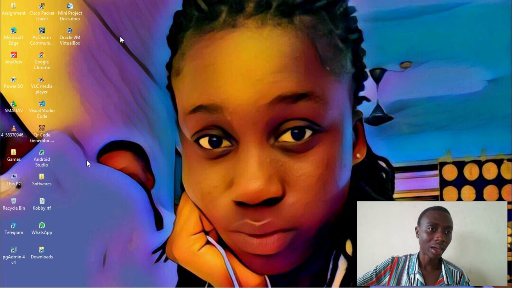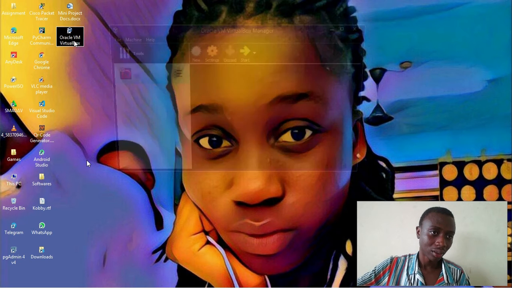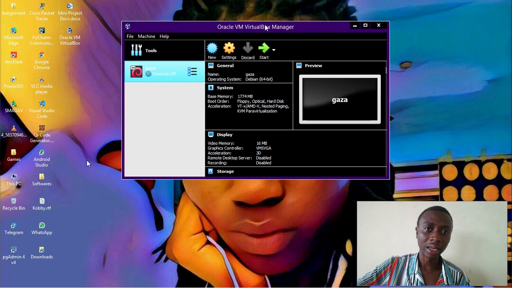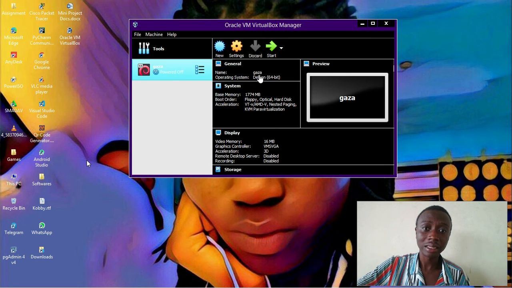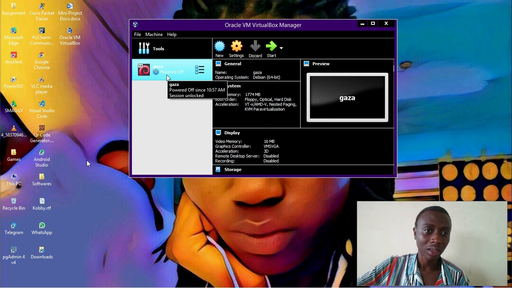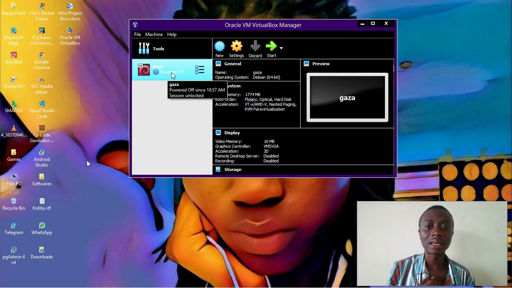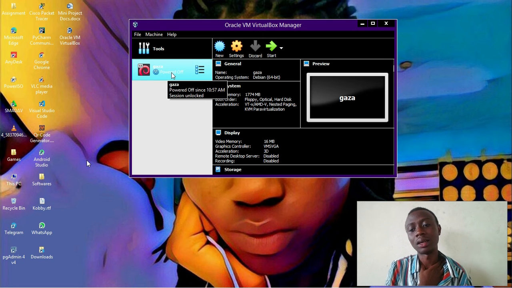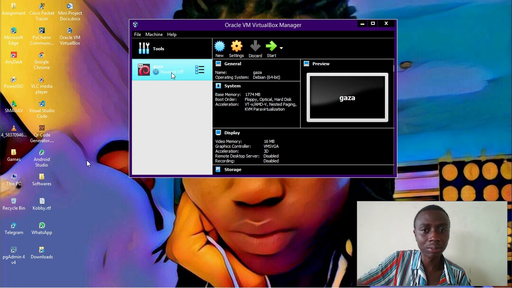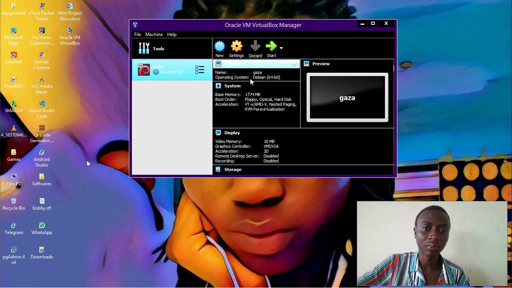And if I open it, okay, this is how it looks. Yours might not look like this. It might not have a machine. I already have installed one machine, which is Gaza, and this Gaza machine has, I think, Ubuntu or so. Yeah, it has the Ubuntu operating system. Okay, it's the Debian. I've installed the Debian. You can see here the Debian operating system, 64 bits.